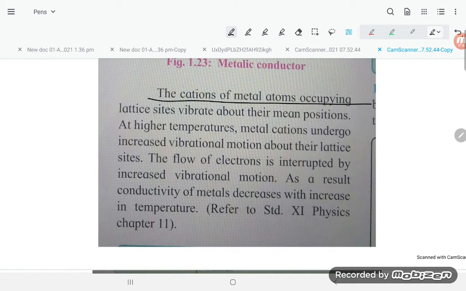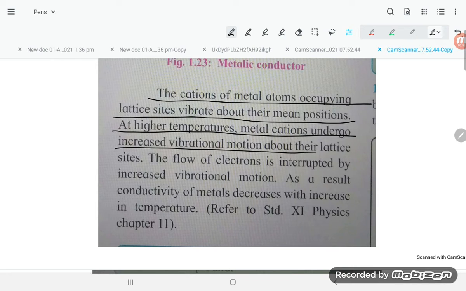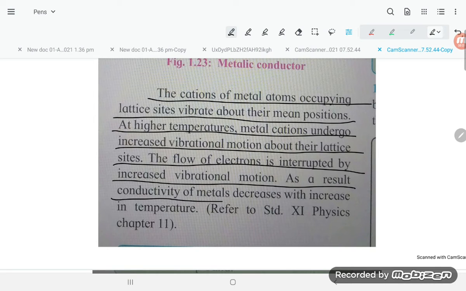The cations of metal atoms occupy lattice sites and vibrate about the mean position. At higher temperature, metal cations undergo increased vibrations about their lattice sites. The flow of electrons is interrupted by the increased vibrational motion. As a result, the conductivity of a metal decreases with increase in temperature.